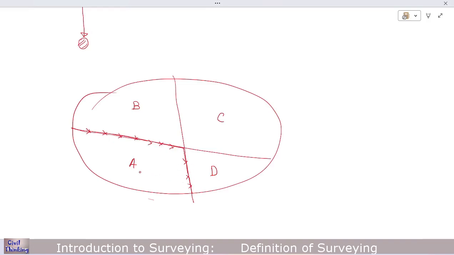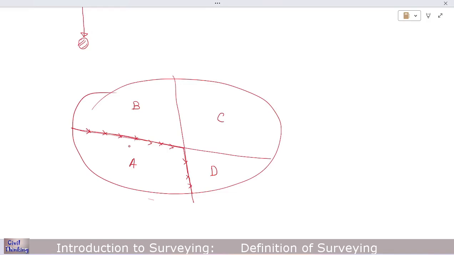These boundaries denote the land ownership, that this much land belongs to a person. So this was the earliest application. But as years passed, more applications were added to surveying. It was not limited to only marking the boundaries.